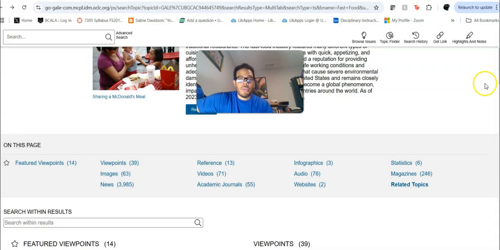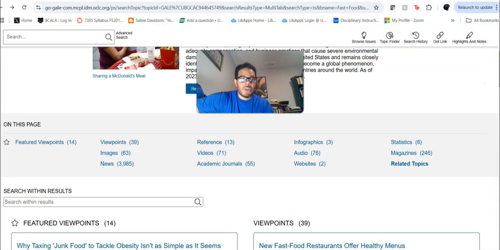Typically, you can just get your kids on this database and one of these browse issue subjects, and they're going to find everything they need right here if they're in middle or high school, or if they are a freshman or sophomore in undergrad.